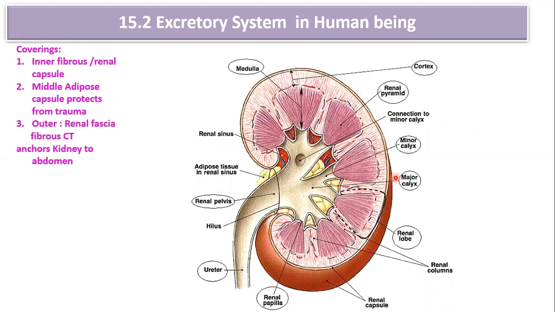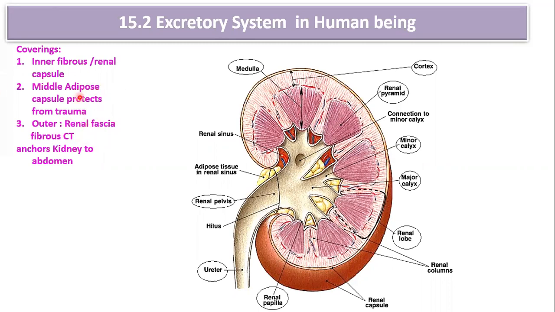of the kidney. If you take the transverse section of the kidney, you are able to see the structure like this. The kidney is covered by a covering. There are three layers. The outermost layer is called renal fascia, which is made up of fibrous connective tissue. It attaches the kidney to the abdominal wall as well as surrounding tissue.